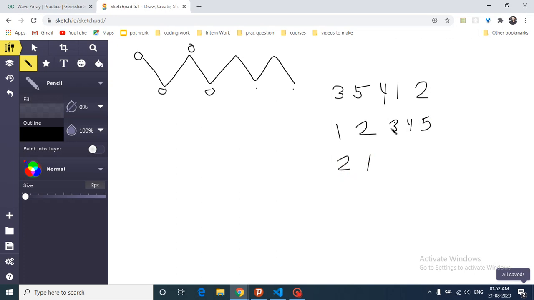Now what we can see here is that this is greater and this is smaller. Again, this is greater and this is smaller, but what we want is that this should be greater and then this should be smaller. So you can again swap these, and it will become like this, and the last one is remaining. Now you can check that for this example 2 is greater than 1, then 4, then 3, then 5. So it is forming this pattern.